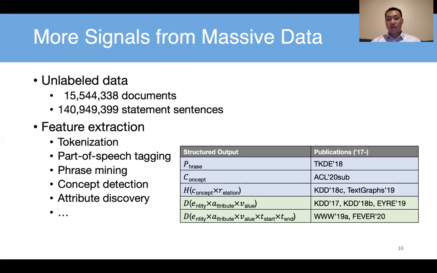Before that, we need more information to generate the output sequences. We can extract more informative features, such as the part of speech tags, right? These POS tags can be really useful, and so can phrase or concept detection and attribute discovery. All those technologies have been studied and proposed, even in our group.